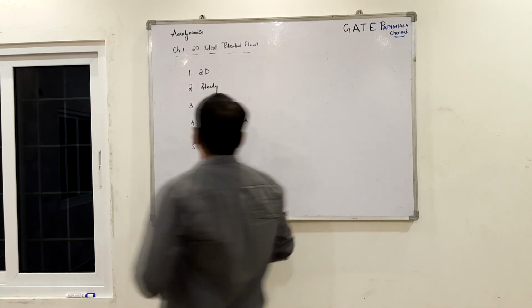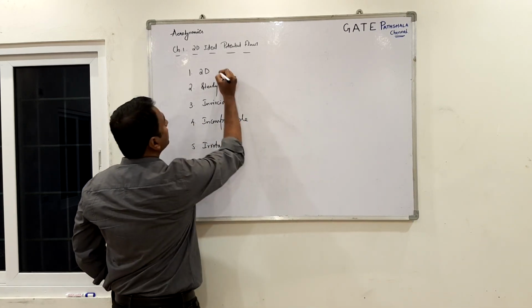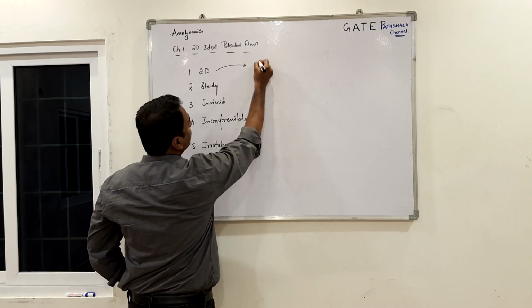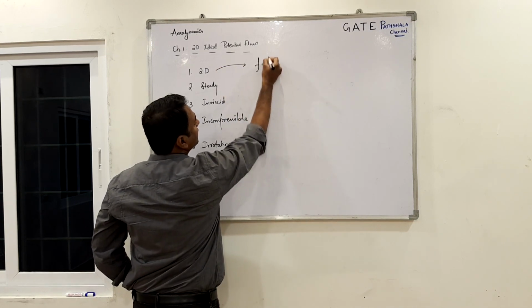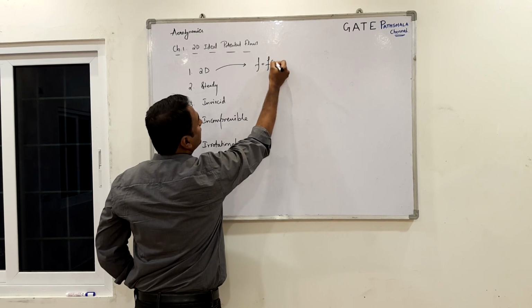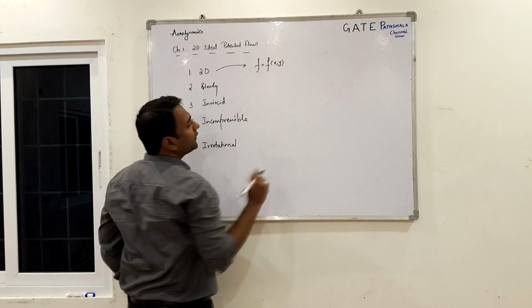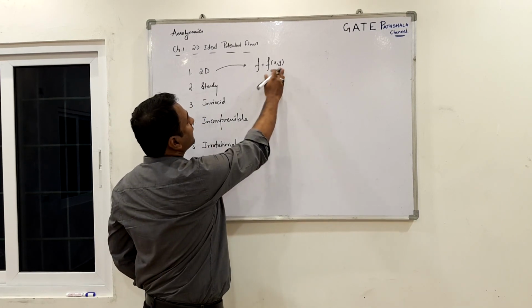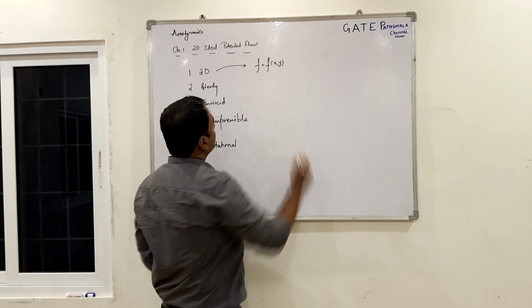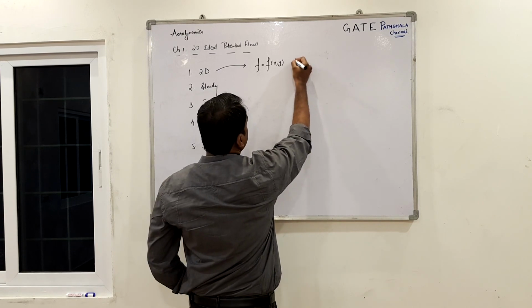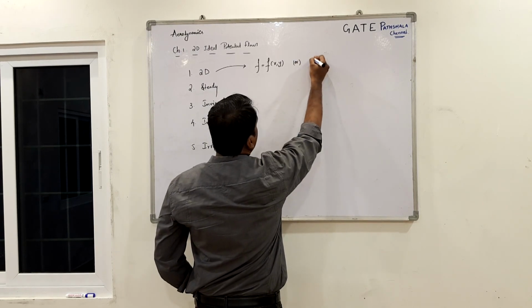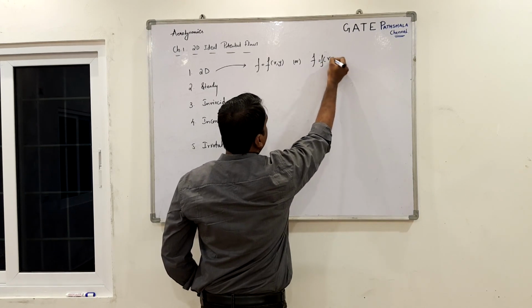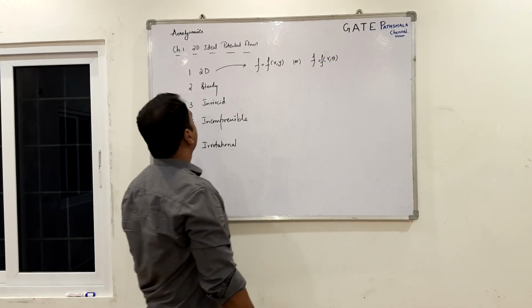So what is this 2D? The flows are said to be two-dimensional if, using the Cartesian coordinates, they are functions of x comma y. Every fluid flow parameter should be a function of x and y, or they can be functions of r comma theta if you are using polar coordinates.